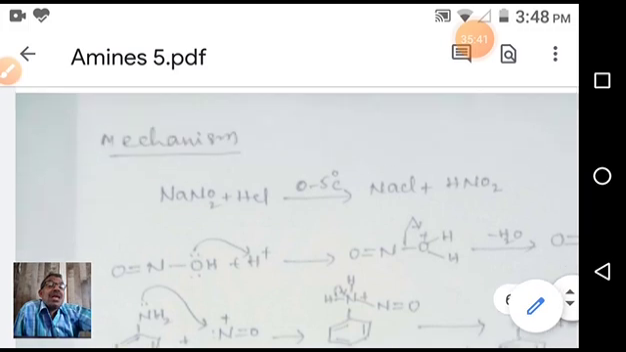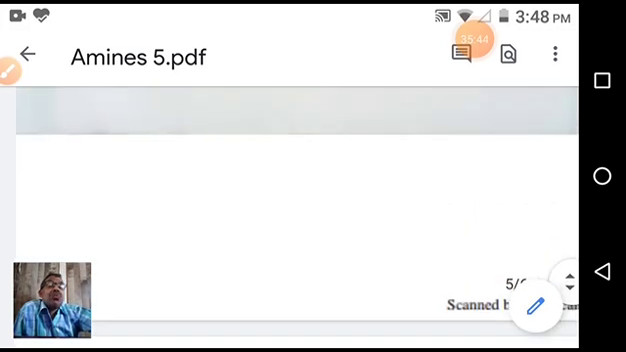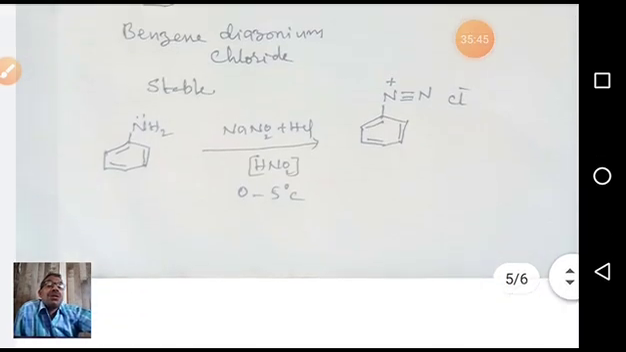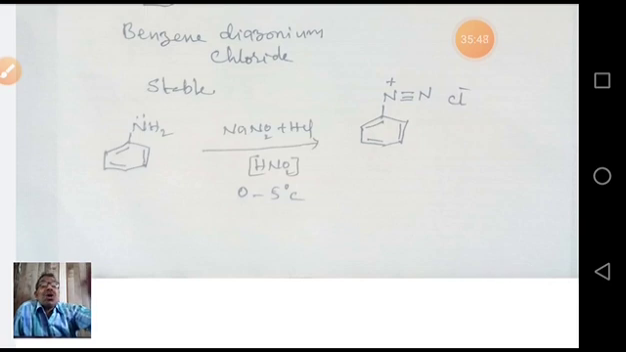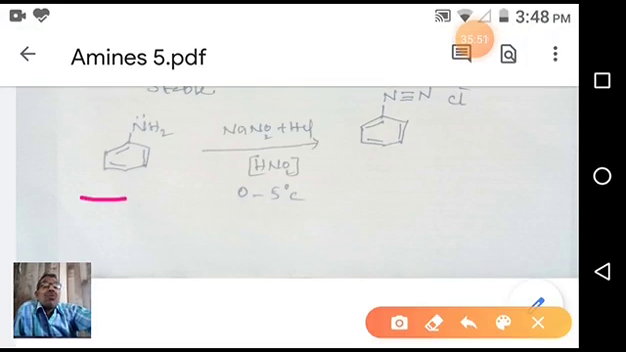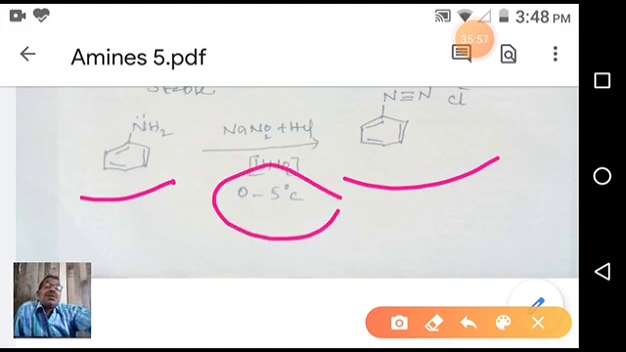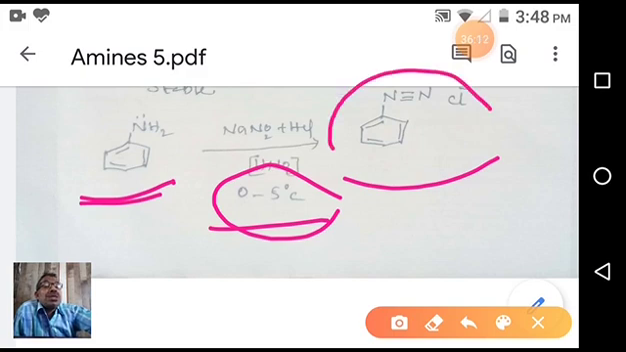So once again, I repeat diazotization. What is diazotization? It is the conversion of aniline into diazonium salt at low temperature with nitrous acid. Sodium nitrite and HCl will give the required nitrous acid. When aniline reacts with this nitrous acid at very low temperatures, the reaction proceeds, giving benzene diazonium chloride.